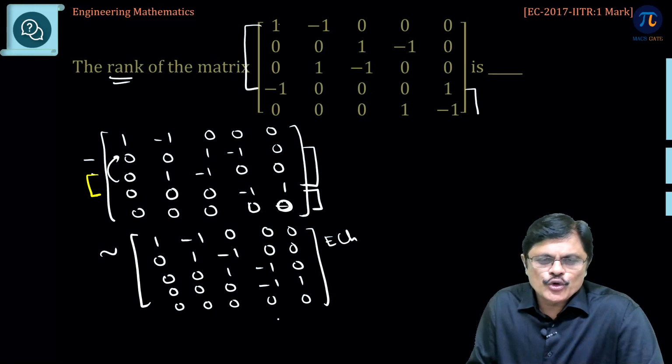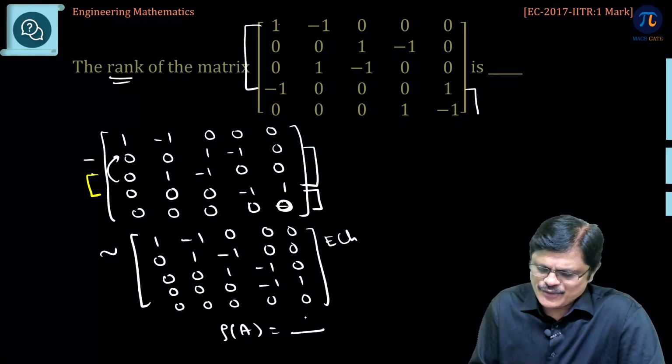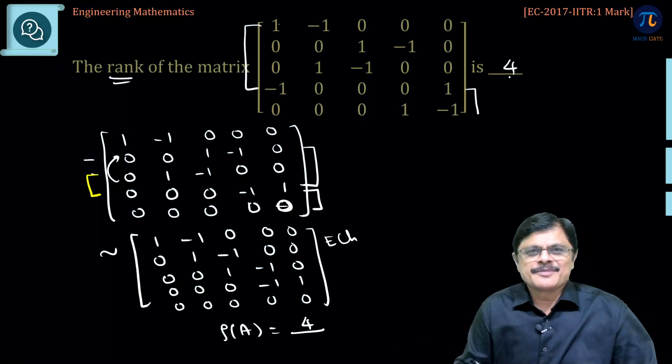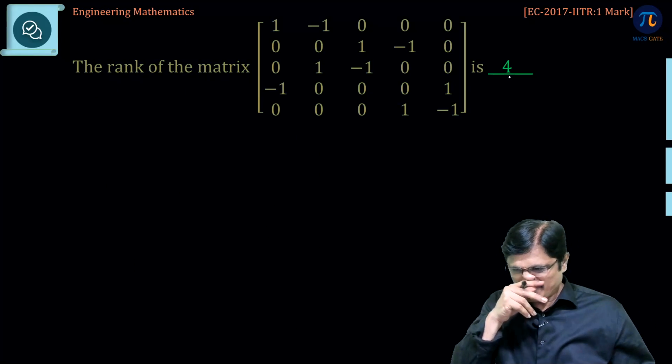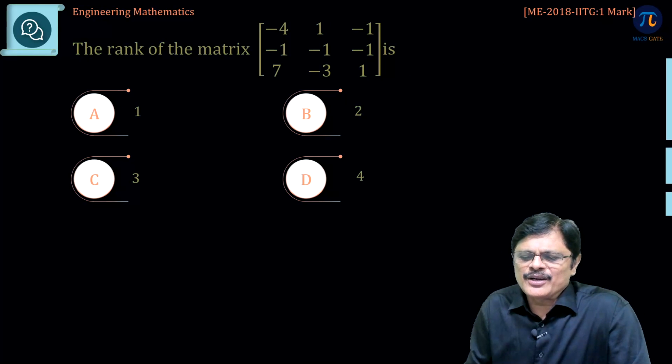How many non-zero rows in the echelon form? 4. So, the rank of this matrix is 4. Got it? The next one, what is the rank of this matrix?